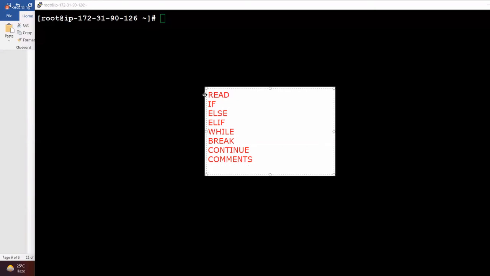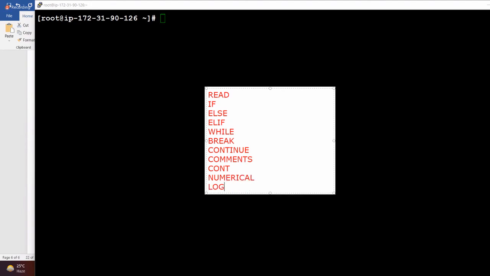And we have seen read concatenation and some numerical operations and logical operations. We haven't covered so many topics, but all the topics I have covered are in a single script. Multiple concepts we can cover, but if you use multiple concepts in a single script, then only it is going to be helpful for you.